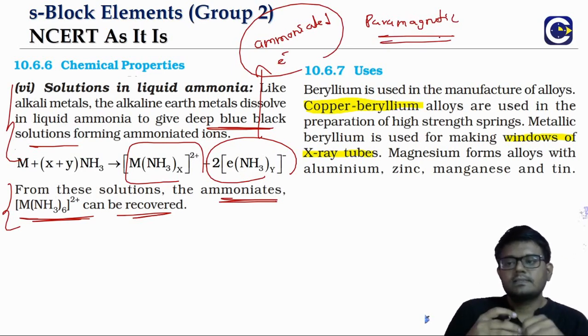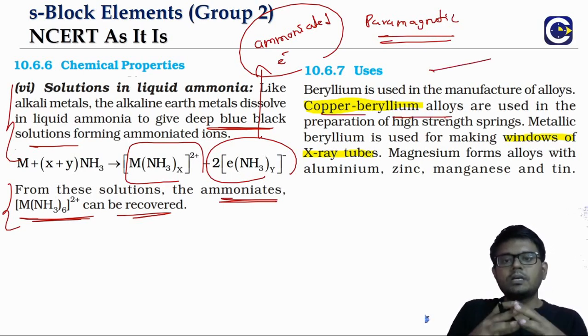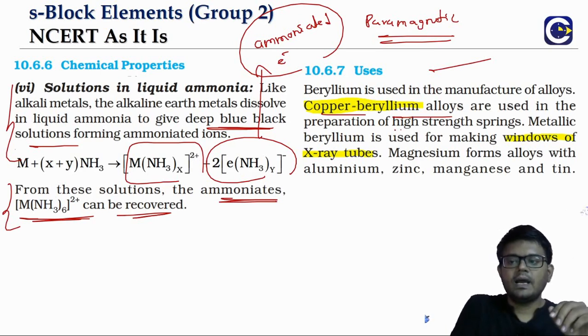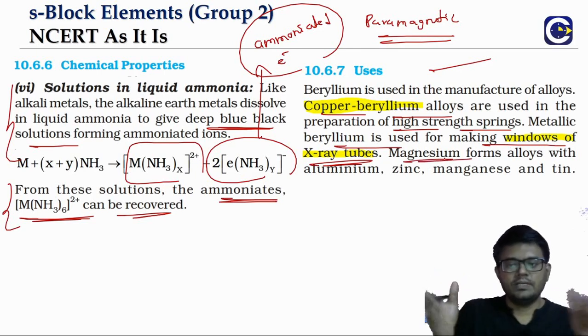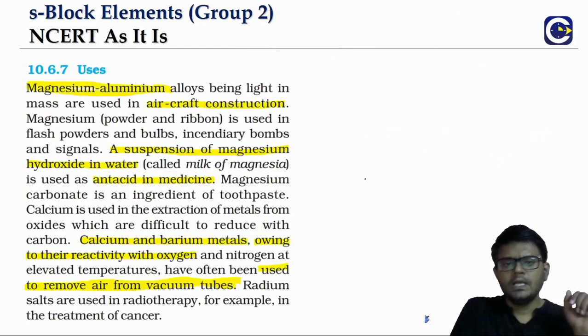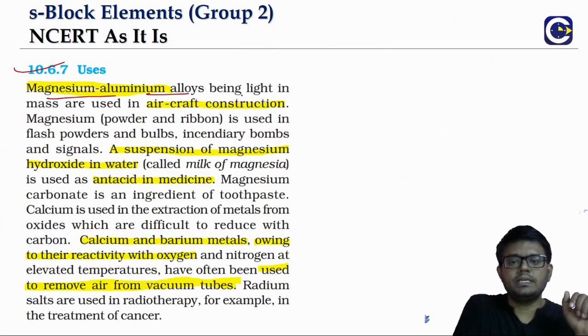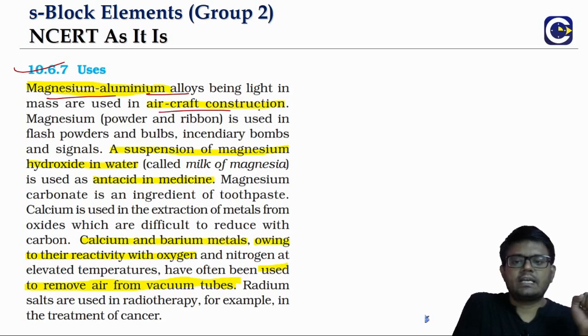When we talk about the uses, beryllium will be used in various alloys, particularly the copper beryllium alloy, which is used in high strength springs. Beryllium as such will also be used in making windows of X-ray tubes. And magnesium will be forming various alloys. In the metallurgy chapter, we will talk about the different alloys and their respective compositions. Magnesium will form alloys with aluminum, zinc, manganese, and tin. Magnesium aluminum alloys have properties like being lightweight, so they will be used in aircraft construction also.